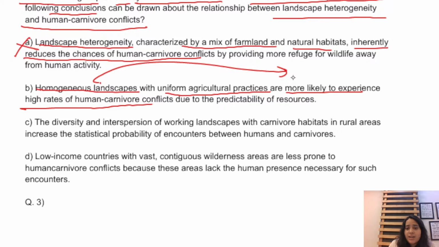Right. If you go back to option number D, it talks about low income countries with vast contiguous wilderness areas are less prone to human carnivore conflict because necessary for such encounters. But the point is, in my passage it is clearly given that low income countries are more prone to human carnivore conflict. So hence this cannot be inferred and cannot be the answer of my question. Question number 3, according to the passage, what is a significant